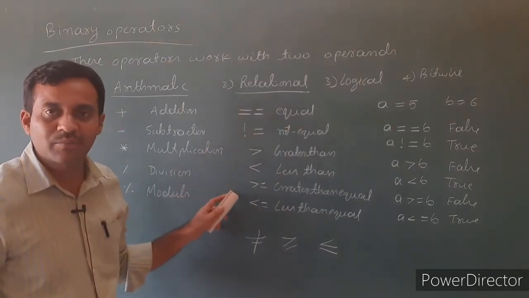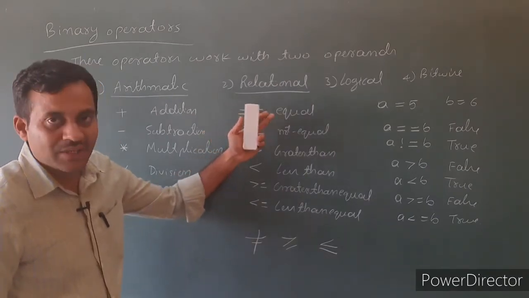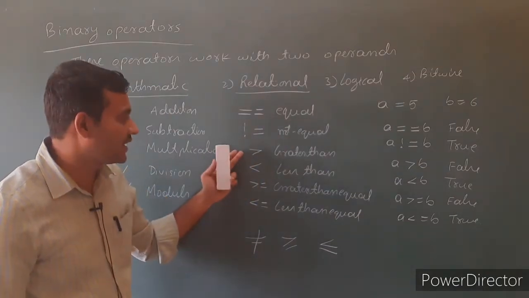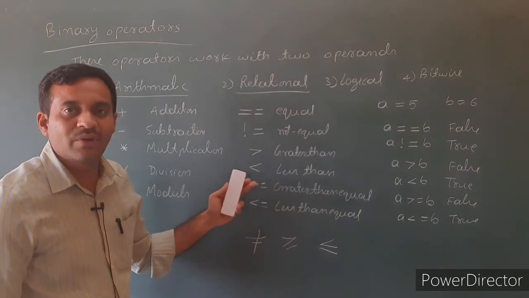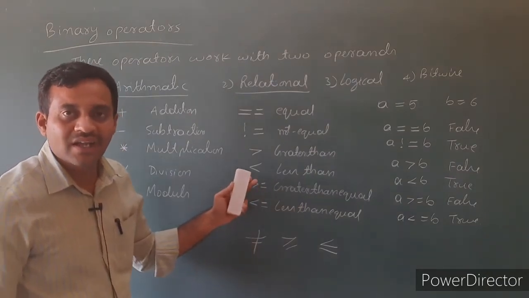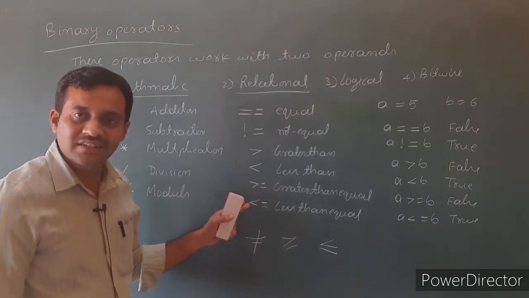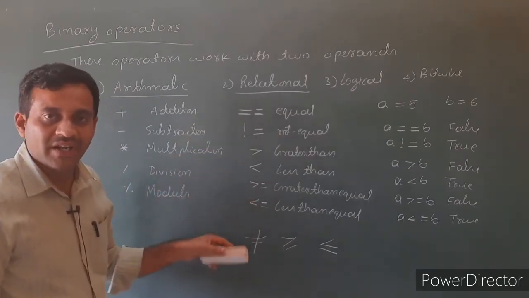Operators are basically symbols. So double equal is the equality operator, exclamation and equal is not equal, then greater than and less than are the same. For greater than or equal, we have to write greater than and the assignment operator separately. For less than or equal also, we write less than and the assignment operator separately. So these are the relational operators.